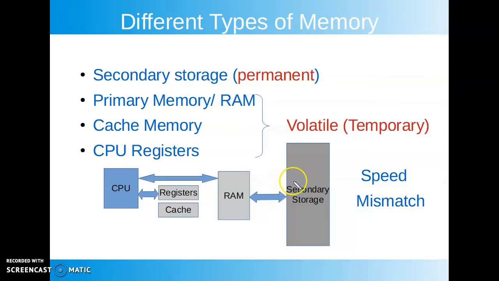So if I want to execute a program which is present in the secondary storage, then first of all it should be brought into RAM, then only it can be accessed by the processor for further execution. Then the CPU fetches the instructions and data from RAM, brings them to registers and executes them. This is how the entire execution happens. So to execute any application or program or software, its presence in main memory is a must.